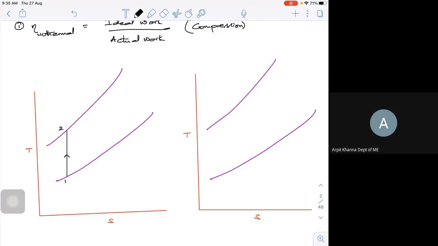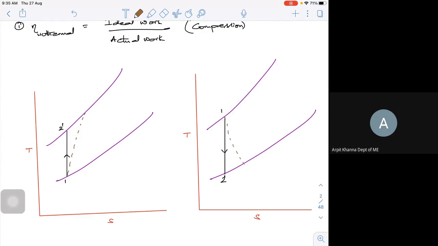Now if I want to go for an expansion, isentropic or ideal, it will be from this point to this point. So this will be from 1 to 2, ideal. Let me call that 2i or 2 dash, whatever it may be, because it's ideal. Now what will be the actual one? The actual one looks something like this. In case of an expansion process, my actual will go something like this.